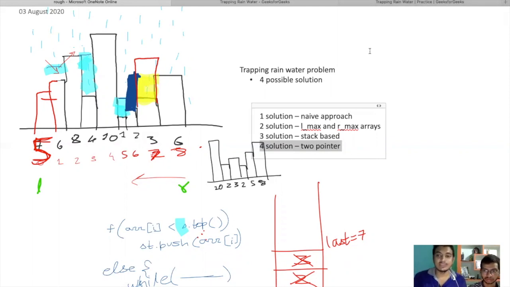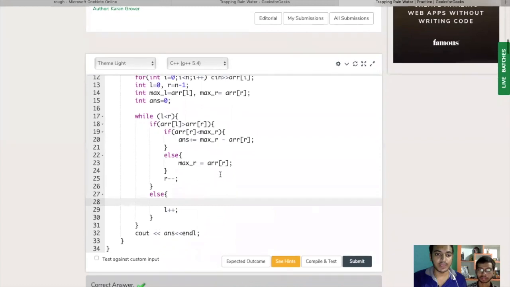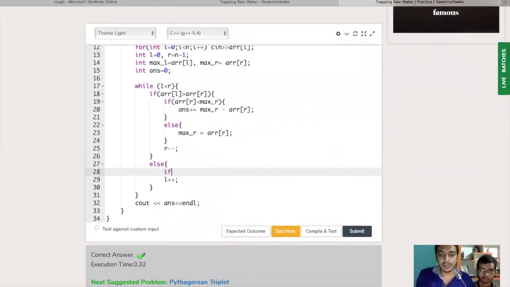You can understand it like this: in the previous approaches, what we generally did was minimum of L max and R max minus the height of the current element. We focused on the minimum of L max and R max. So here also we are focusing upon the minimum side, which is the left side, and we are going to start computing our answer from the left side only. We start moving our pointer from that particular side where we found the minimum of maxes. So it's pretty much the same.